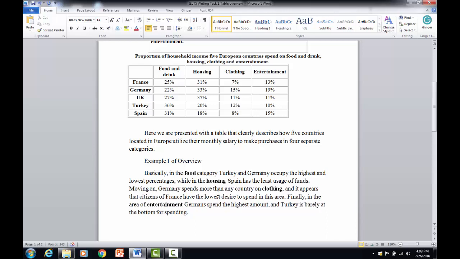Spain has the least usage of funds, and the UK spends the most.